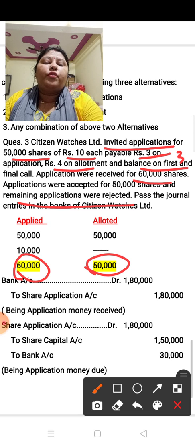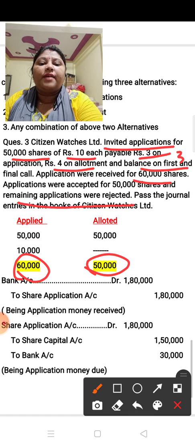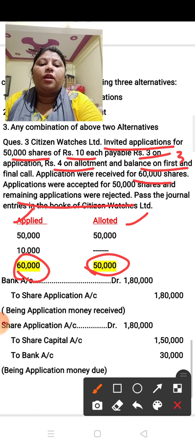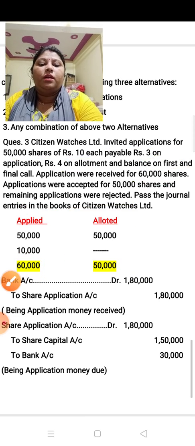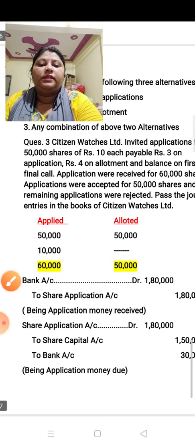So for the case of oversubscription, first we have to make the applied and allotted table. First you have to make the applied and allotted table. For this, first of all write down the total. I am writing here, see, in this way.